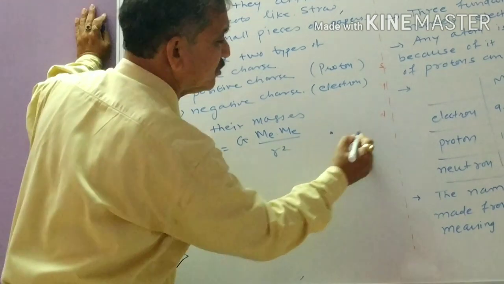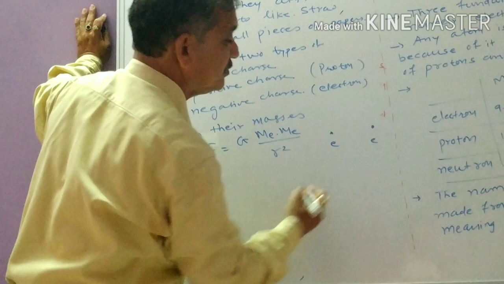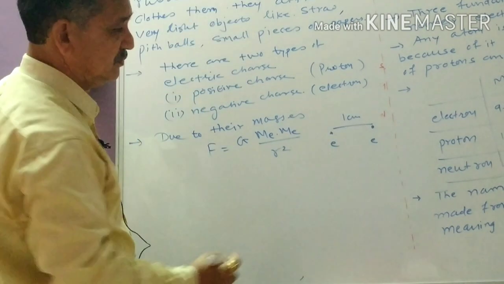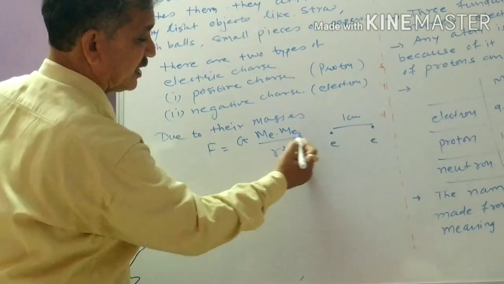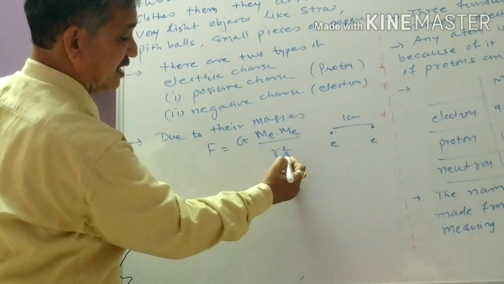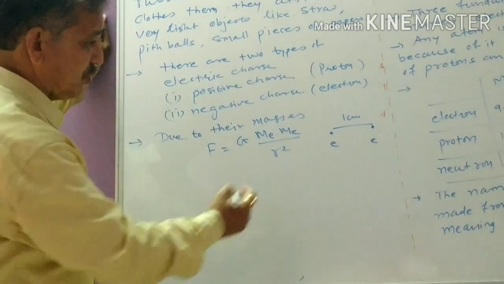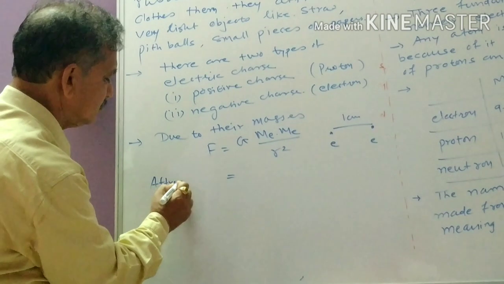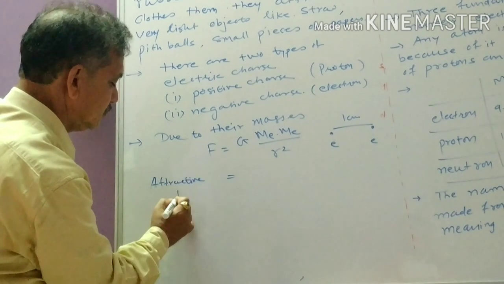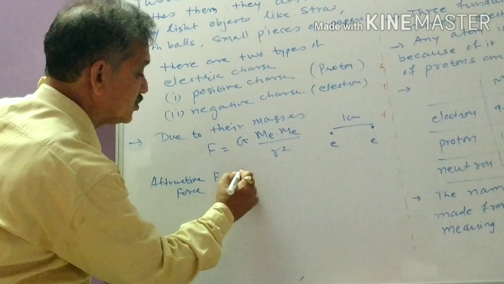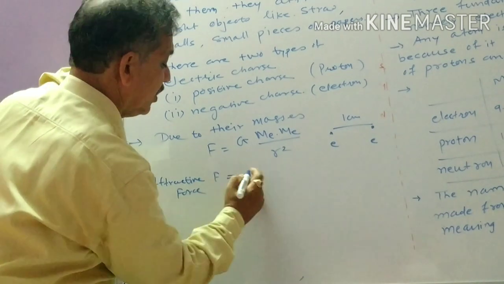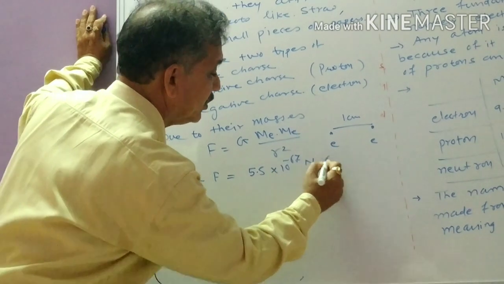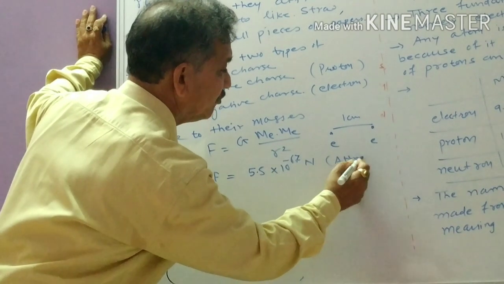If I say these are two electrons and they are separated by a distance of 1 centimeter, mass of electron m_e, mass of second electron m_e, distance is 1 centimeter, G is there. And if you calculate, then this gravitational force, which is an attractive force, comes to be equal to 5.5 into 10 raised to minus 67 Newton, attractive force due to their masses.